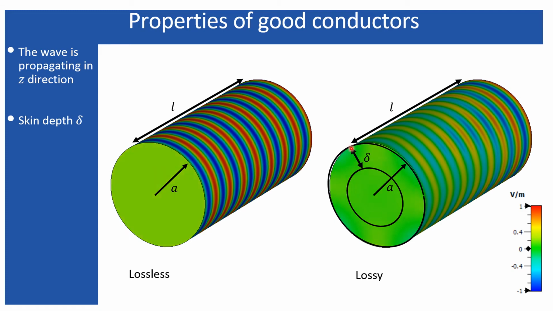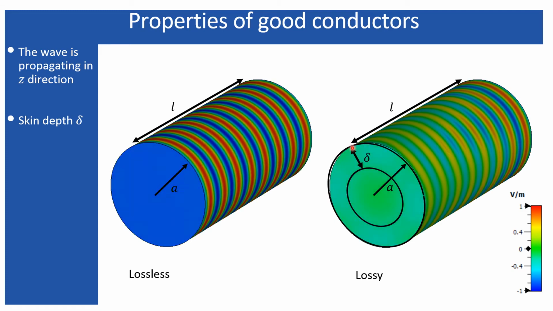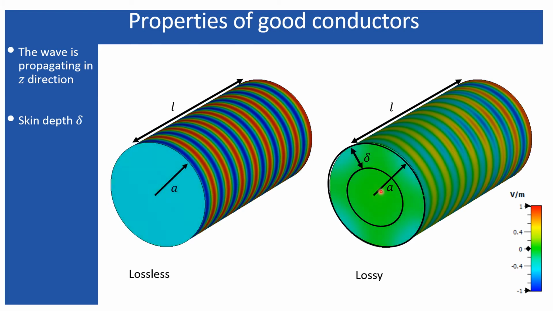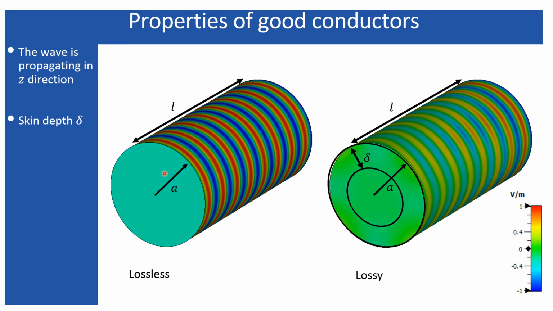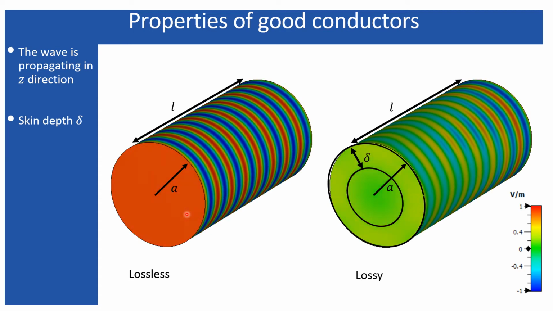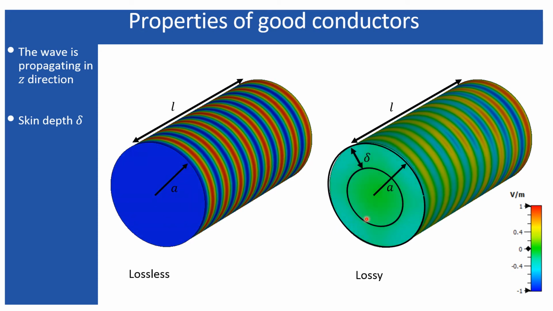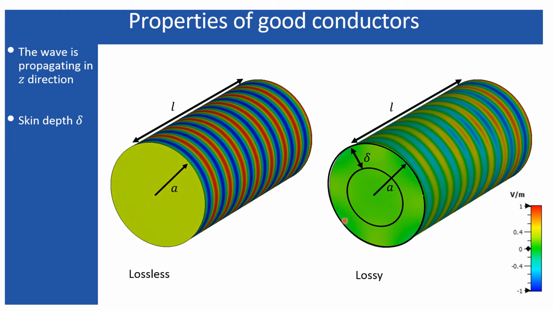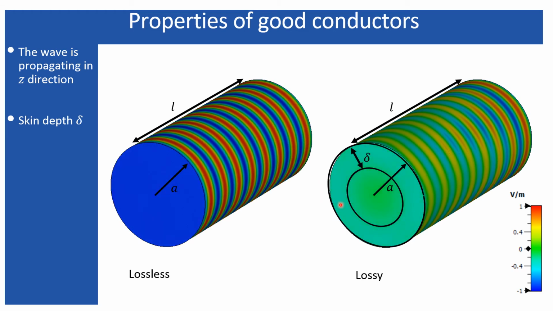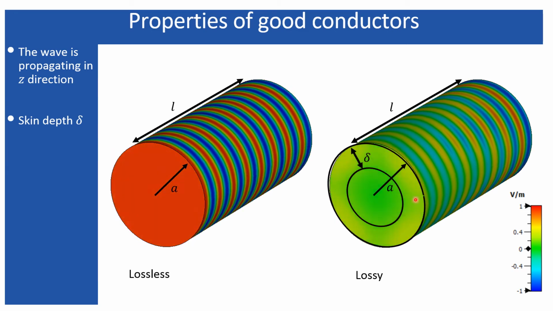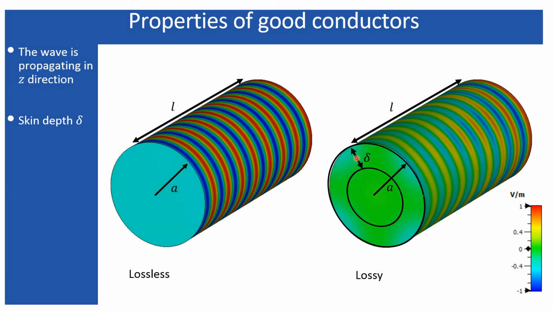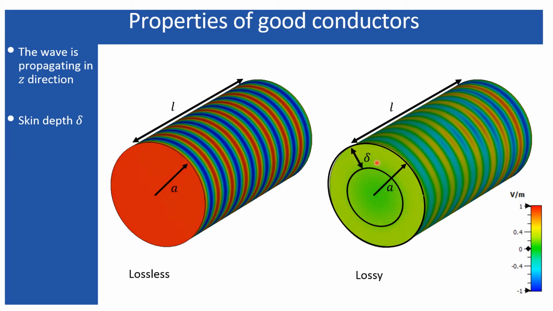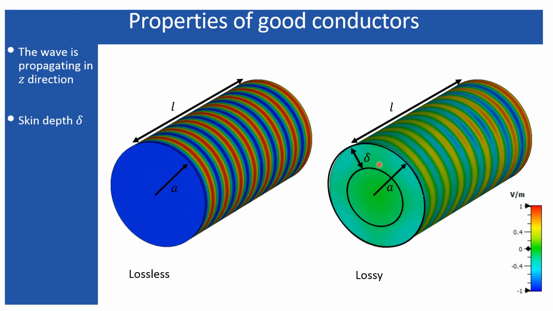If I consider that the amplitude gets reduced to 37%, the wave cannot penetrate the entire wire or the entire body of the material. Rather, it covers only a smaller region around its outer radius. You can see from here. So that represents the delta, or the skin depth, within which the amplitude gets reduced to 37% of its initial magnitude.